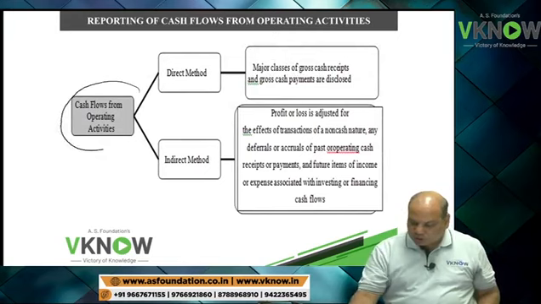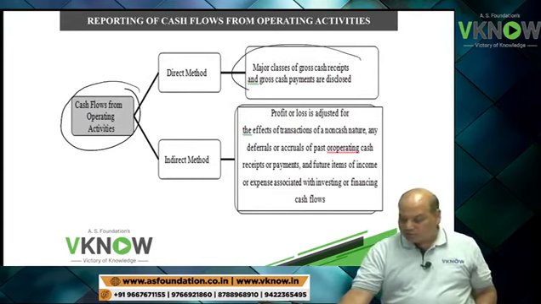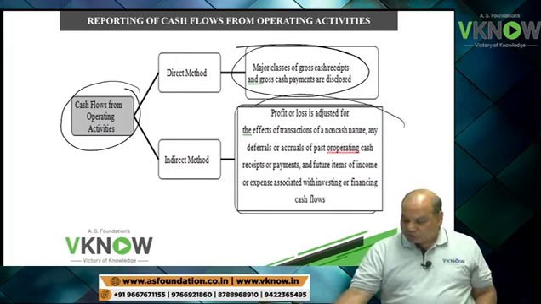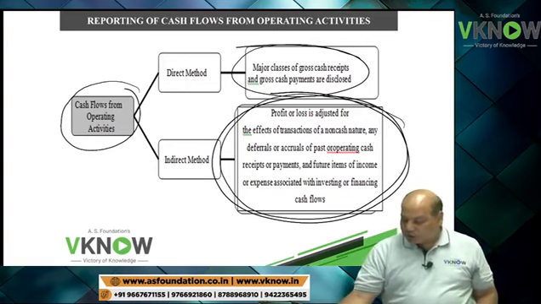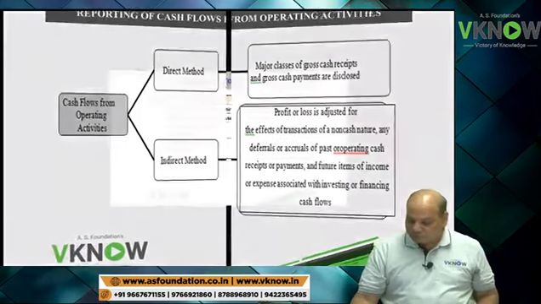So the summary of our discussion is, till now cash flow statements are prepared in two ways: direct method and indirect method. Under the direct method, gross inflows and outflows are disclosed. Under the indirect method, the profit figure is adjusted for working capital changes, non-cash items, and items which are required to be presented in investing or financing activities.